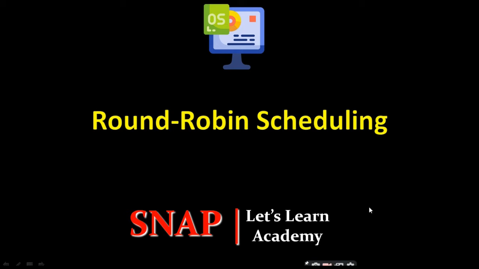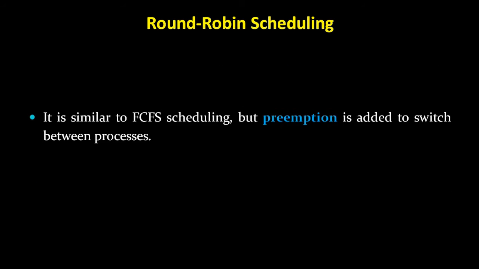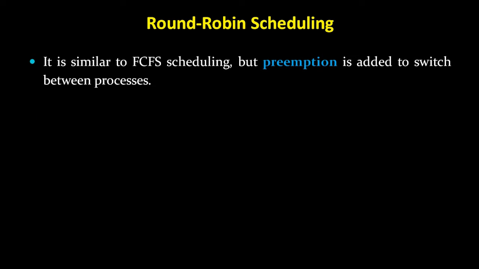After understanding the first come first serve scheduling algorithm and shortest job first scheduling algorithm, the third one is the round robin scheduling algorithm. These algorithms are designed especially for the time sharing system. It is similar to first come first serve scheduling, but preemption is added to switch between the processes. So therefore we say that it is similar to FCFS scheduling, but preemption is added to switch between the processes.